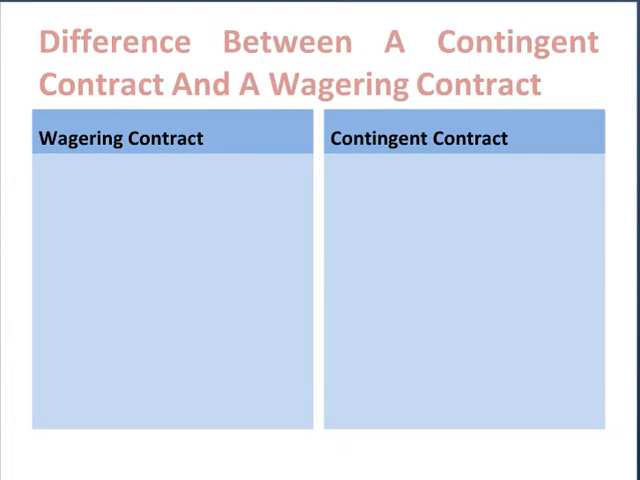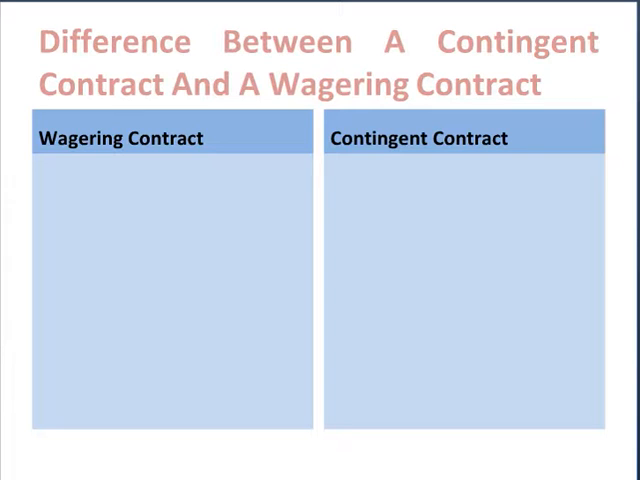And now let's see how a contingent contract is different from a wagering contract. What are the differences between a contract of wager and a contingent contract? The very first difference is this, that a wagering contract is a promise to pay money or money's worth with reference to an uncertain event happening or not happening. So it is a promise to pay money or money's worth. A contingent contract is a contract to do or not to do something with reference to a collateral event happening or not happening.